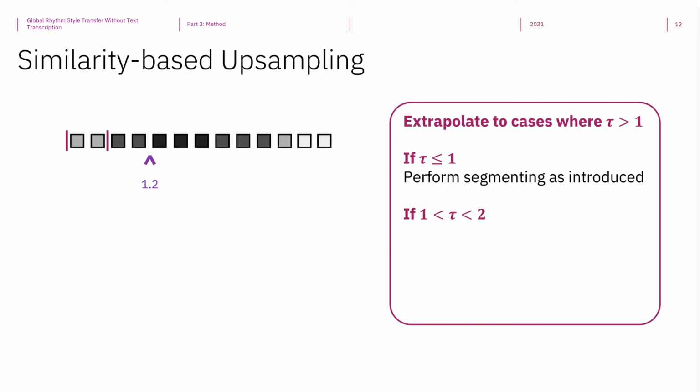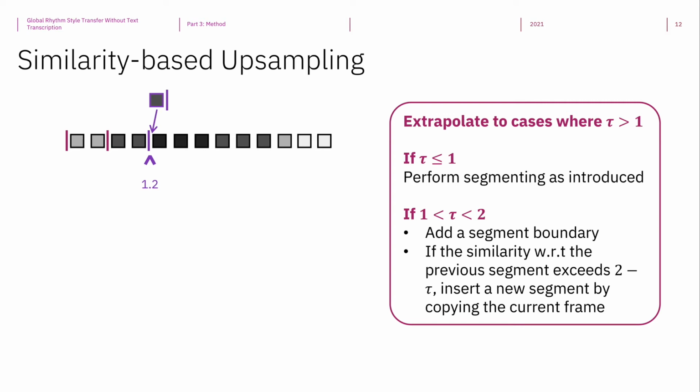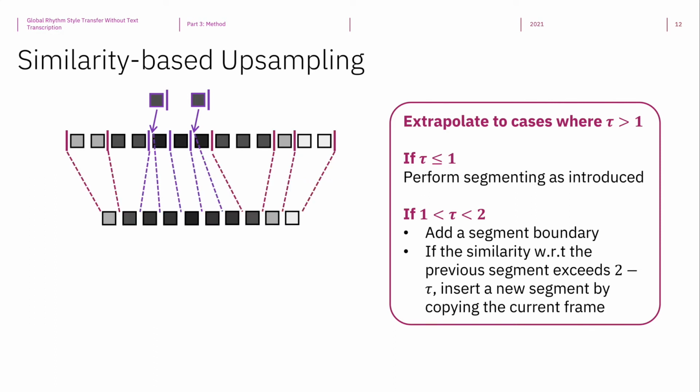If it is larger than 1, we do 2 things. First, we immediately add a segment boundary. Second, if the similarity of the next frame and the previous frame is high enough, we insert yet another segment by copying the previous code.